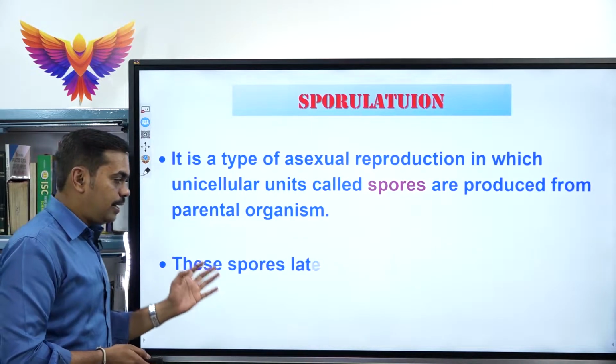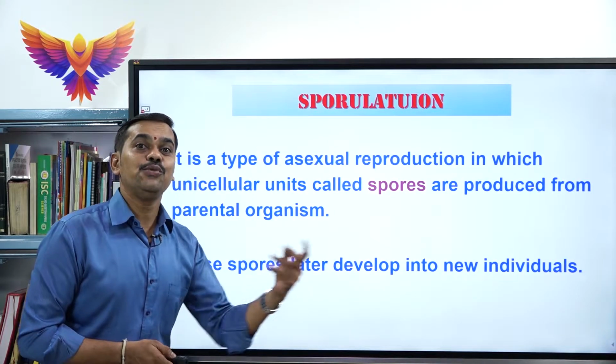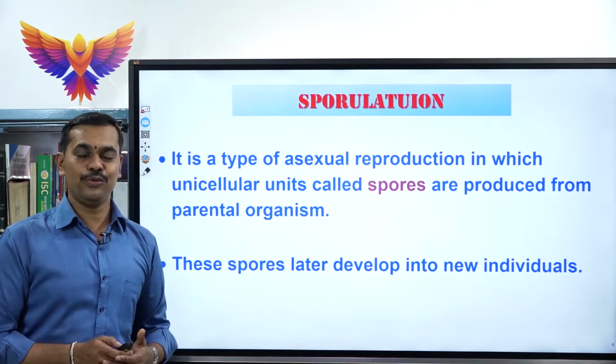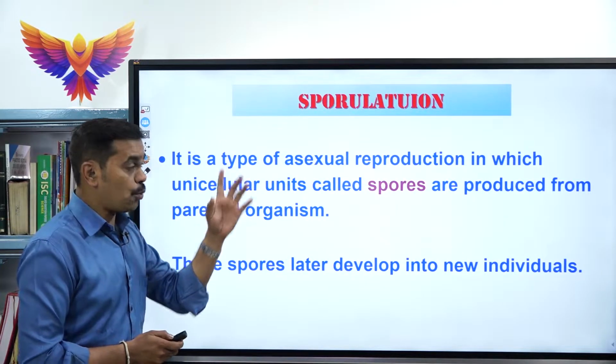Later on, these spores develop into new individuals. Each and every spore will develop into a new individual or a new organism. That is the exact definition of sporulation.